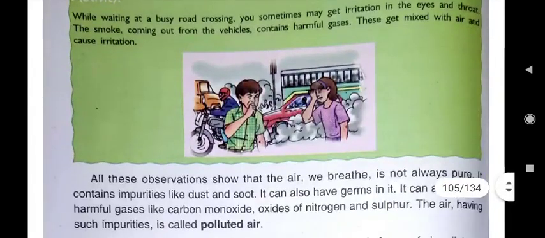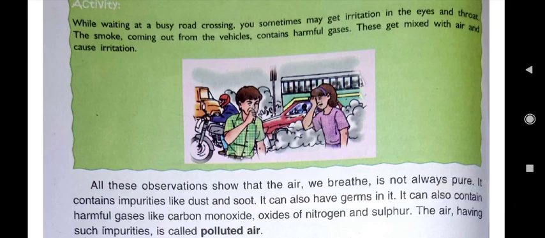Here also in this activity, in this picture we see how vehicles emit gases, smoke, carbon monoxide. While waiting at a busy road crossing, you sometimes may get irritation in the eyes and throat. This is because of what? Because of the smoke coming out from the vehicles which contains harmful gases, and these get mixed with air and cause irritation.